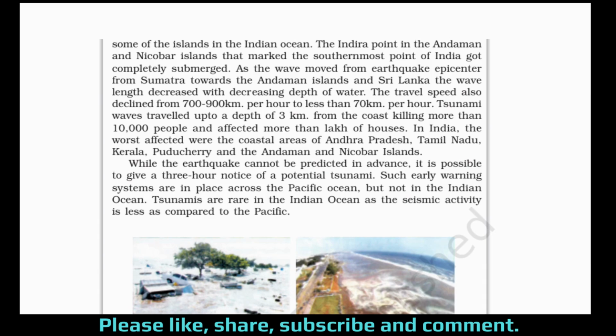submerged. As the wave moved from the earthquake epicenter in Sumatra towards the Andaman Islands and Sri Lanka, the wavelength decreased with decreasing depth of water. The travel speed also declined from 700 to 900 km per hour to less than 70 km per hour. Tsunami waves traveled up to a depth of 3 km from the coast, killing more than 10,000 people and affecting lakhs of houses. In India, the worst affected were the coastal areas of Andhra Pradesh, Tamil Nadu, Kerala, Puducherry, and the Andaman and